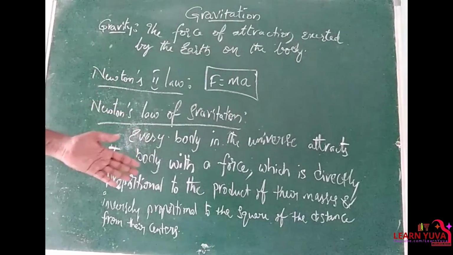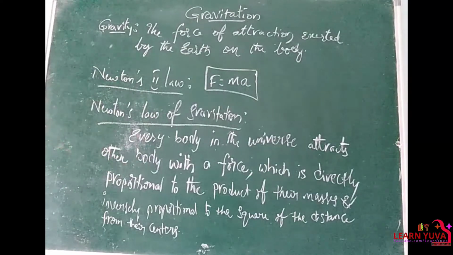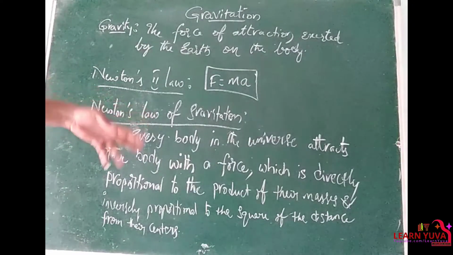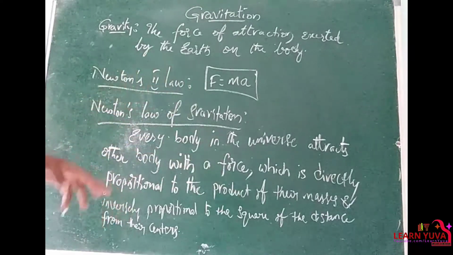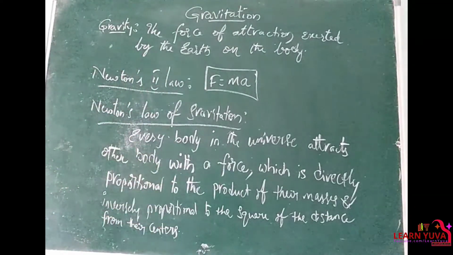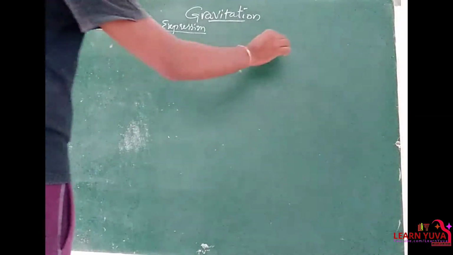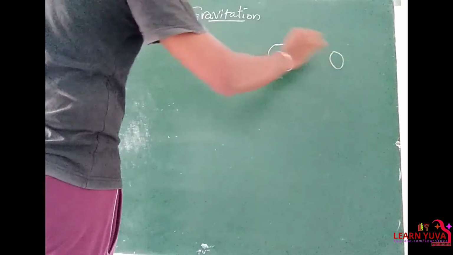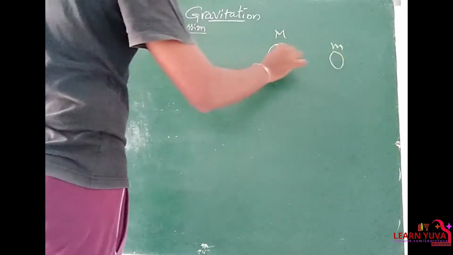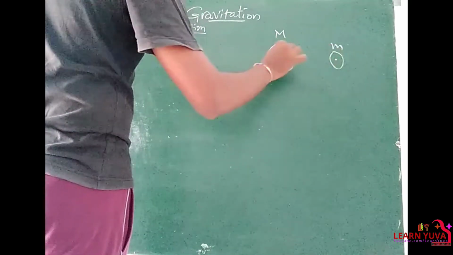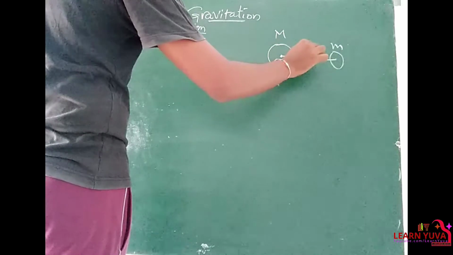Every body in the universe attracts other body with a force. That force is directly proportional to the product of their masses and inversely proportional to the square of the distance between them. Right? So let's see the proof for this. Proof in the sense, mathematical expression for Newton's law of gravitation. These are the two bodies, capital M and small m, and these are the centers, and distance between the centers is, let's say, r.